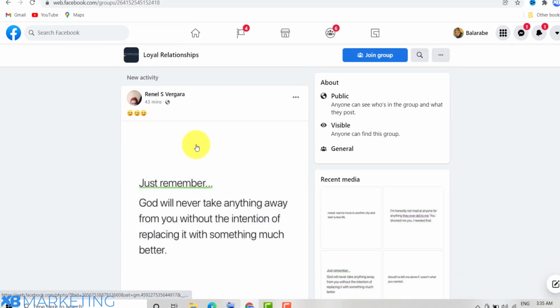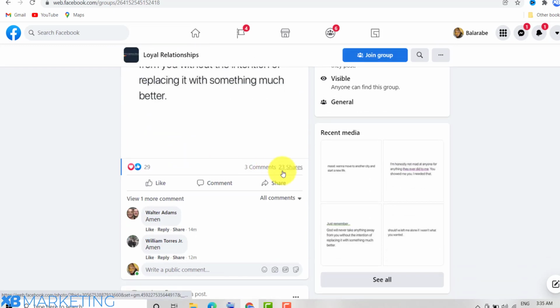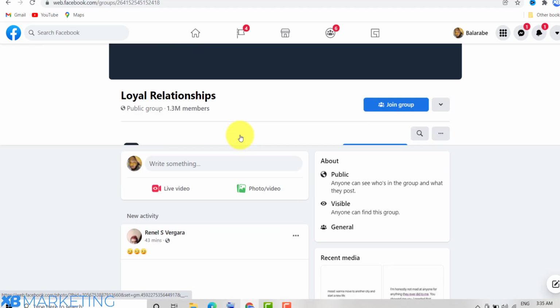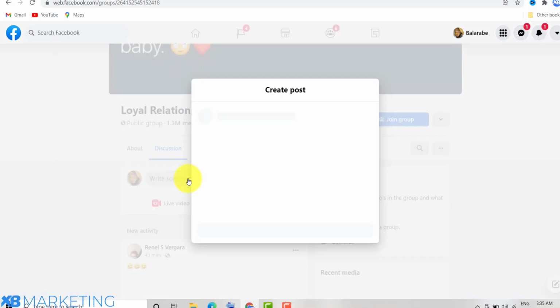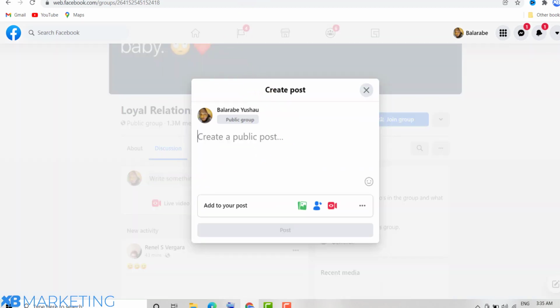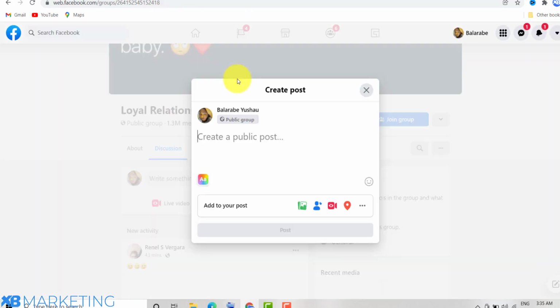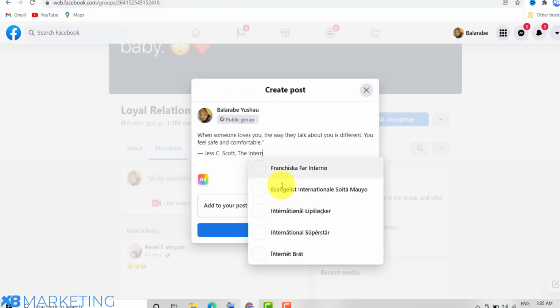All right, so as you can see here, this is a post made less than an hour ago. It has a lot of engagement on it already and people have started commenting. So the next thing you want to do, once you join the Facebook group, you want to click on write something, and then you want to basically grab these quotes. It's very easy. You want to copy everything. So once you copy this quote, you paste it in there.